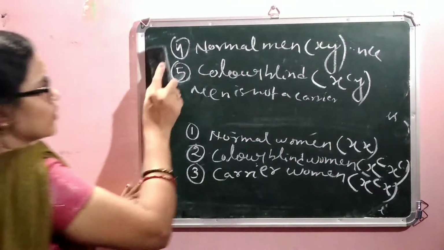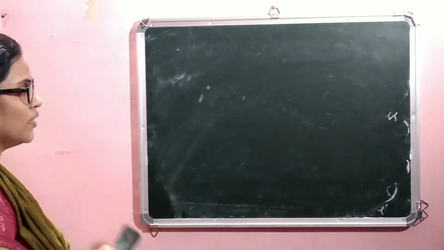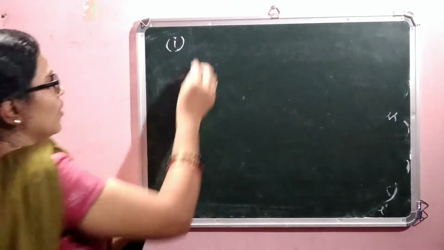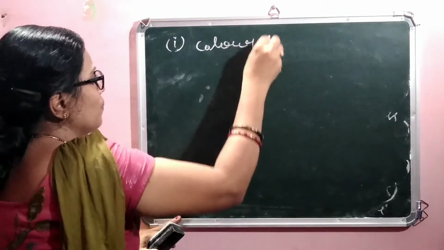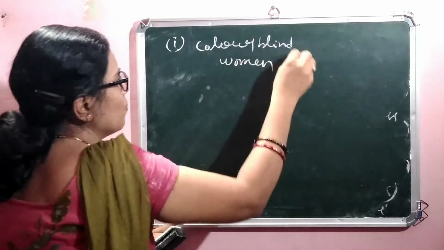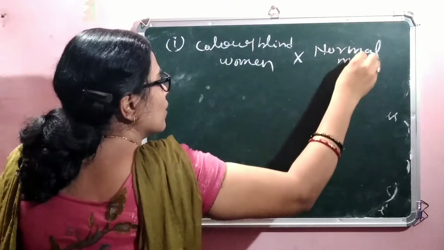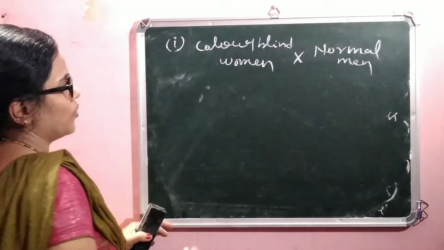So when we cross, we will study three types of cases. Number one, when a colorblind woman marries a normal man. This is the parent character; how the offspring are produced.